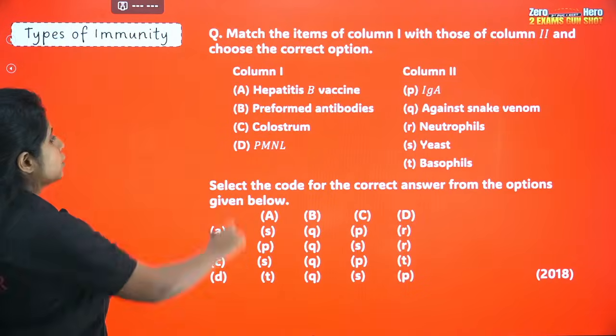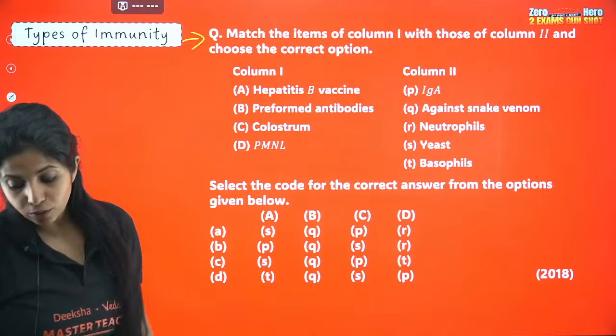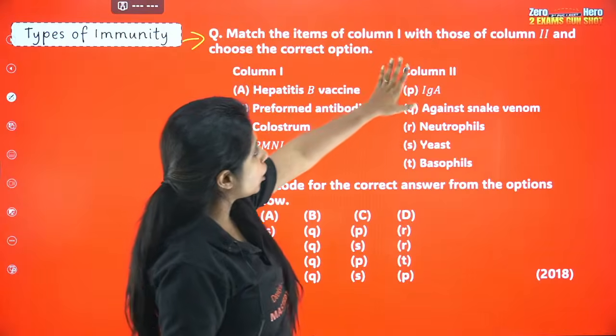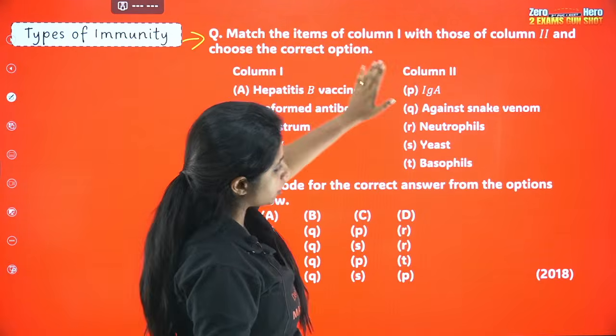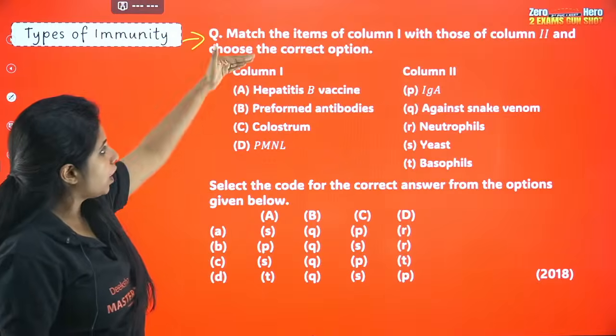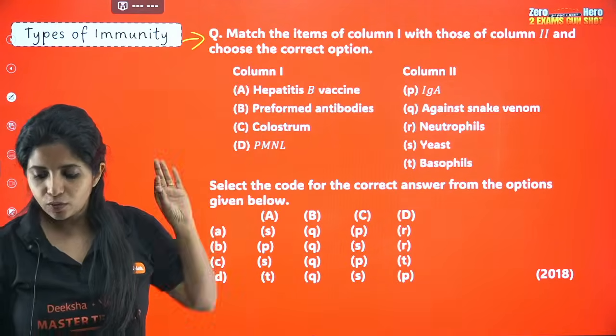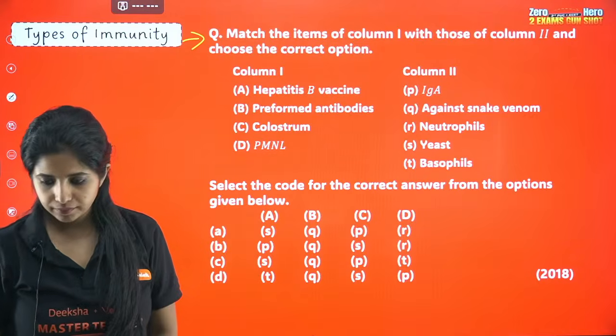There is one more question. Try to solve this. Now this includes everything that you have studied until now about immunity. Match the items of column 1 with those of column 2 and choose the correct option. This is a 2018 question. So column 1 is given over here, column 2 is given over here. Go properly, go line by line and solve it.